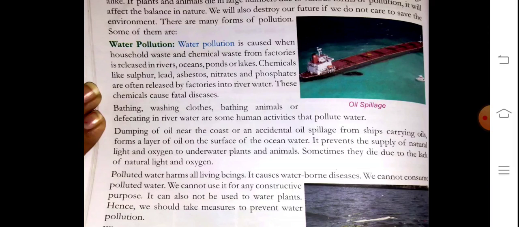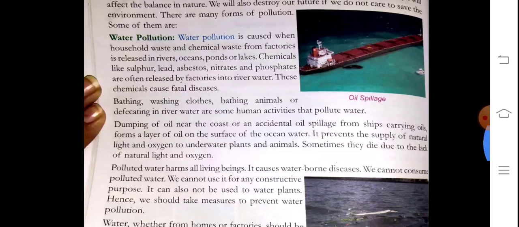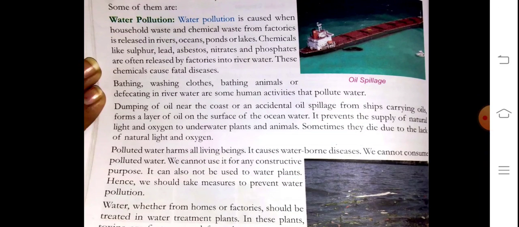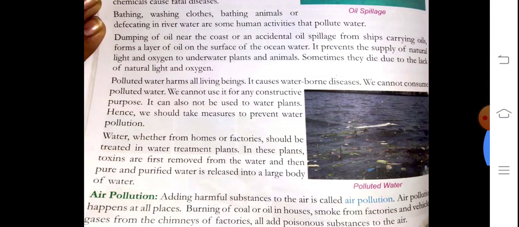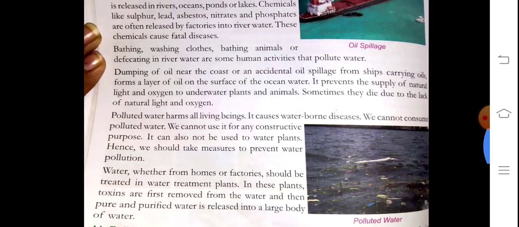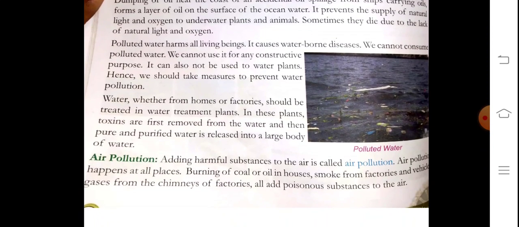So what happens is that natural light and oxygen cannot pass underwater, and the aquatic plants which grow underwater cannot get proper light and oxygen, and due to this lack, these plants and animals may die.